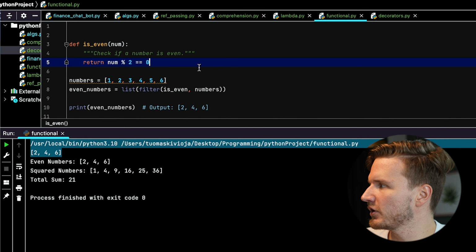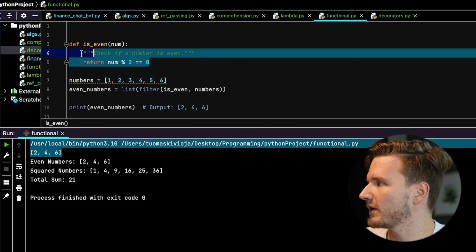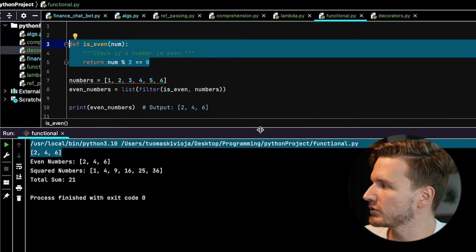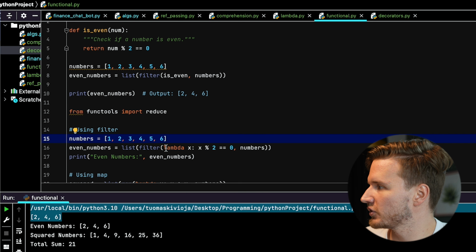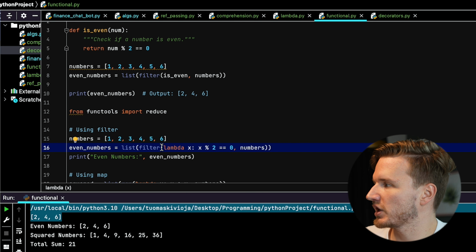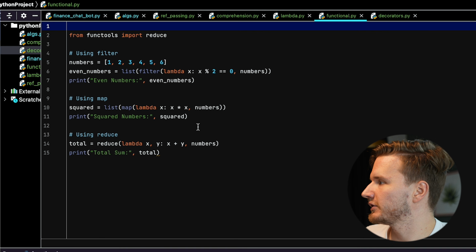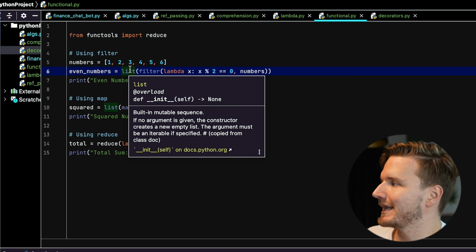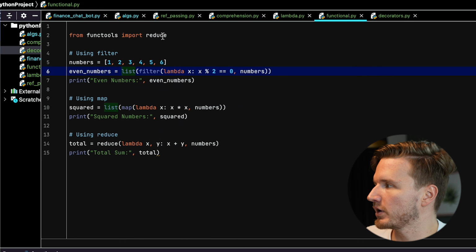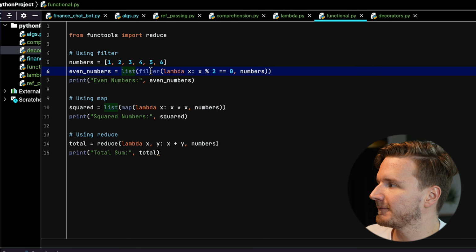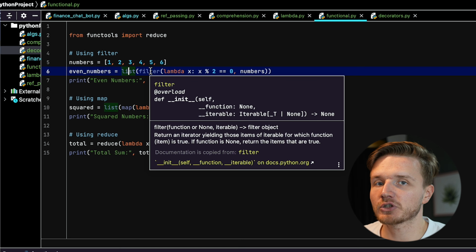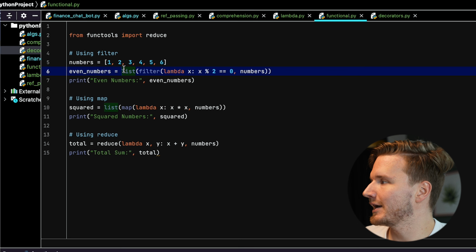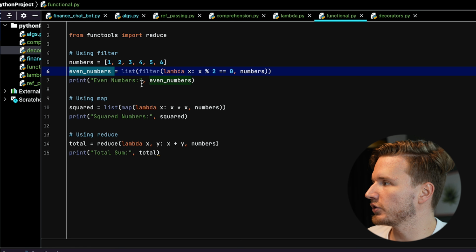Well, that's right. We have a function that just has one line that we're defining in the usual way. What we might want to do is use a lambda function and instead define it inside of the filter function, just like this, which makes this much less verbose. So that is filter. And by the way, the reason why we're still calling this list casting function afterwards is because, strictly speaking, this filter function returns something called a filter object. So if we want to turn that filter object into an actual list, then we simply call this list casting function afterwards. So now this even numbers is going to be a list.